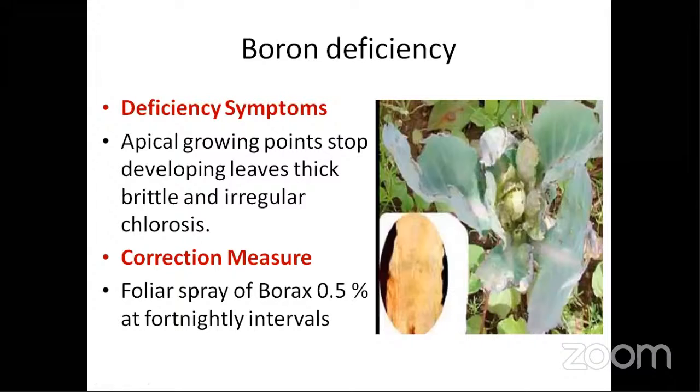For boron also, again, translocation is a very big problem. That's the reason it will also show in the apical regions only. So the apical point will not be developed properly. Blistered and fluorosis, go for borax 0.5%.